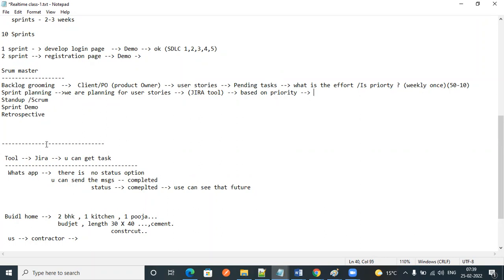The scrum master will ask who is going to pick this task, and if you are interested you can take it. Next, backlog grooming is done and sprint planning is done.